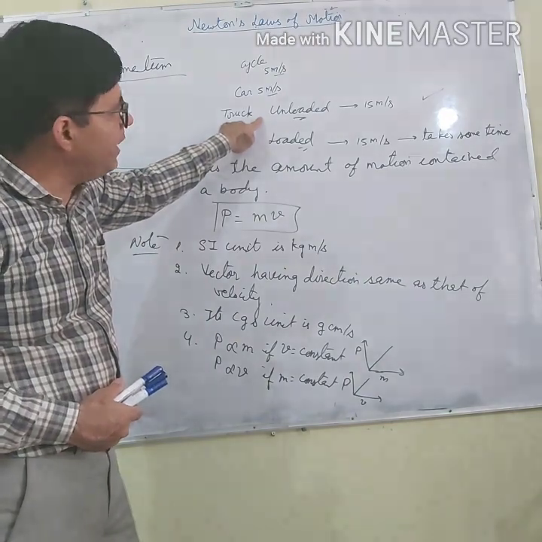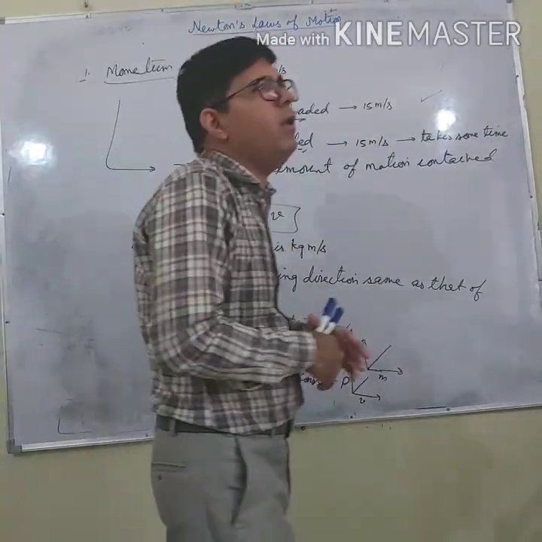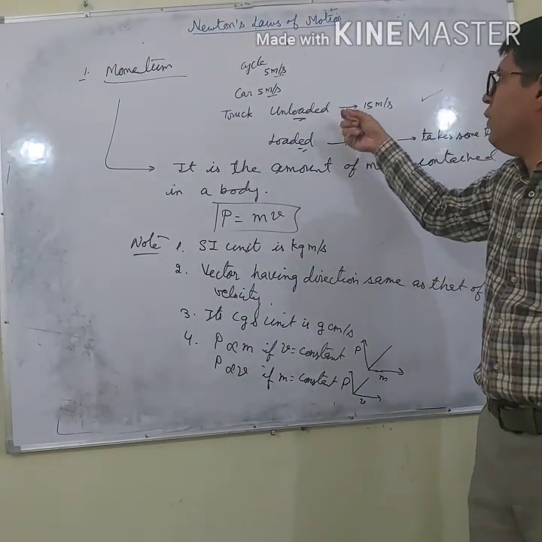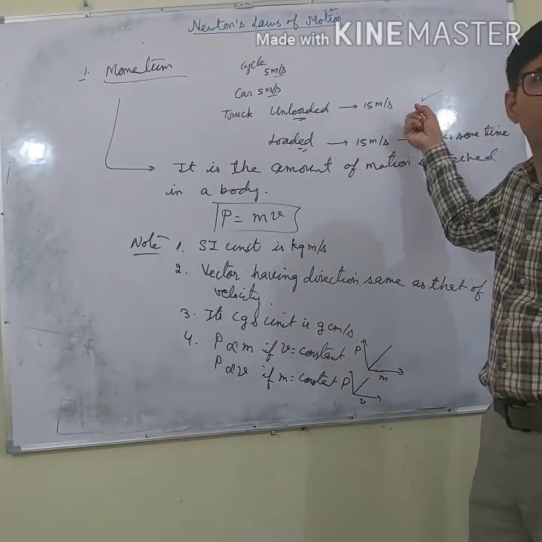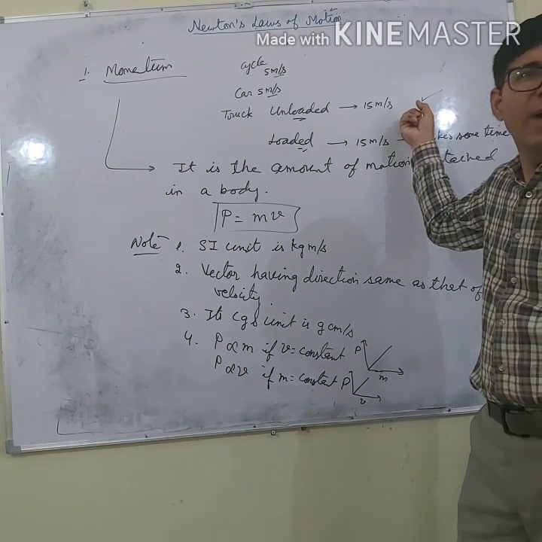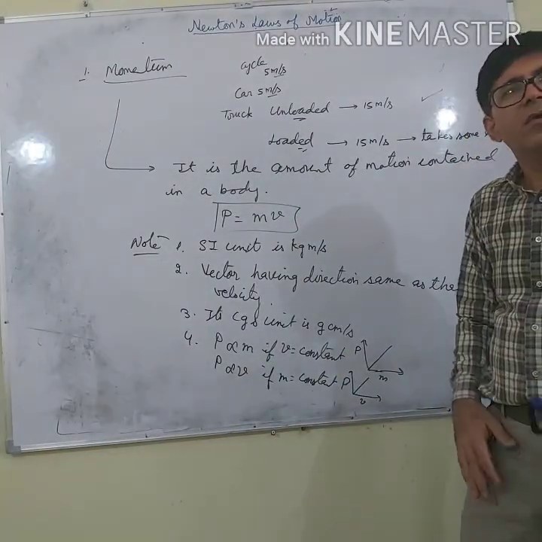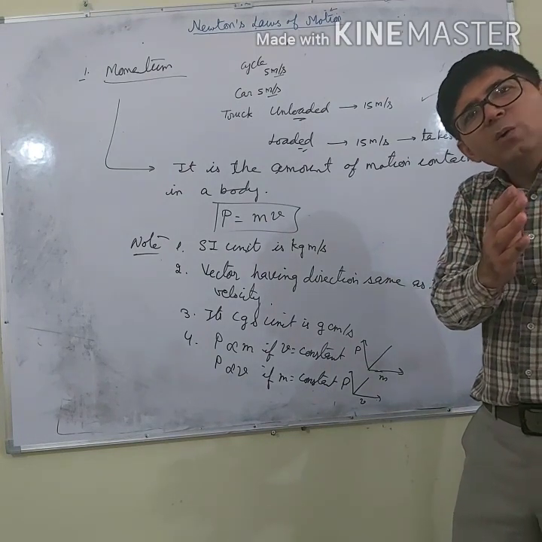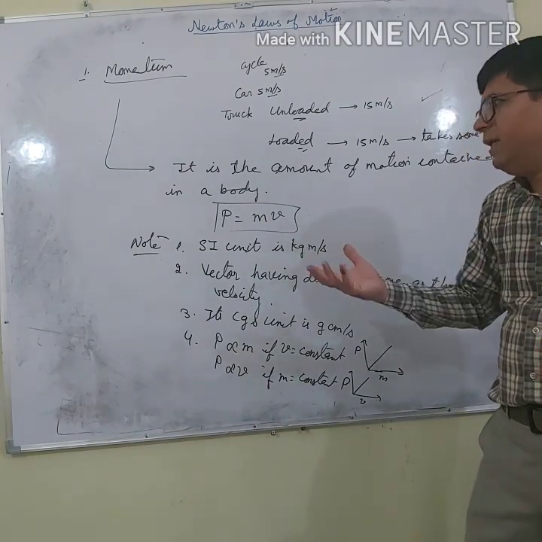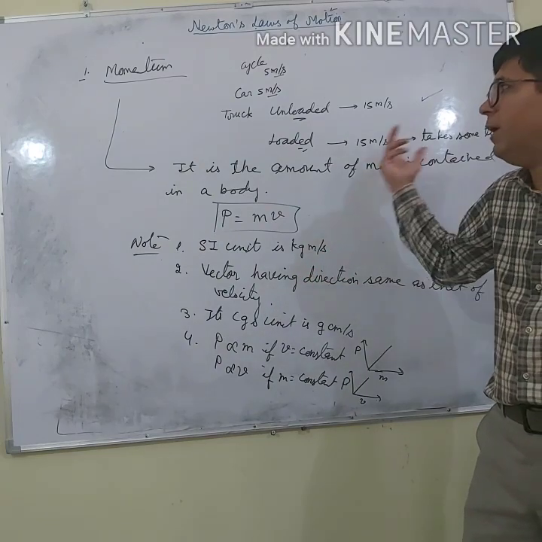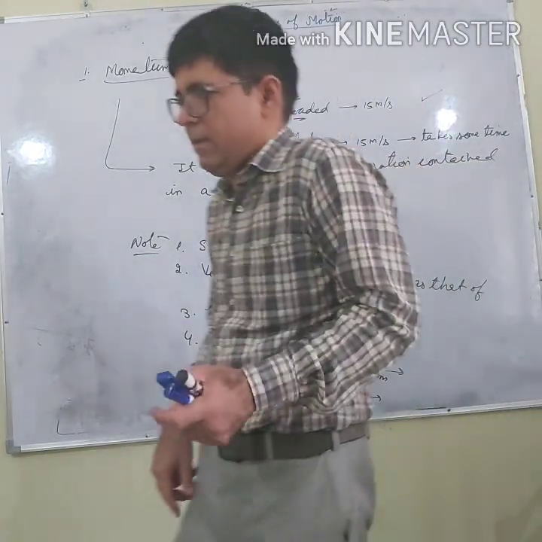The answer is that the mass of a loaded truck is very, very high. As a result, its momentum becomes high. When momentum is high, the amount of motion it contains is more. So if I want to bring it to rest, definitely it will take more time in comparison to an unloaded truck.